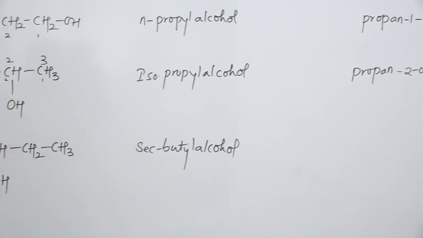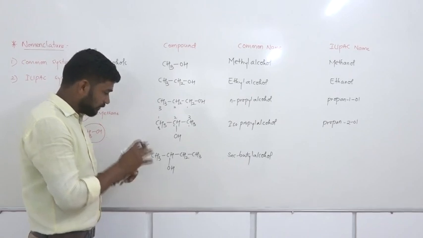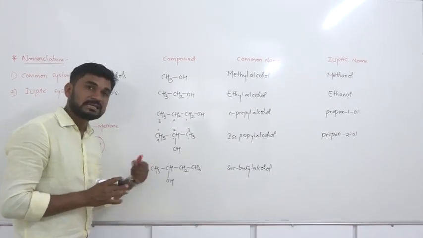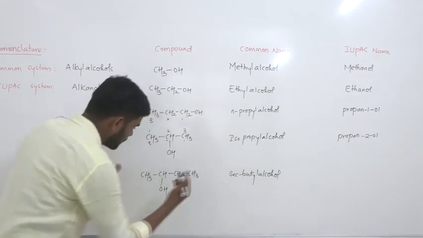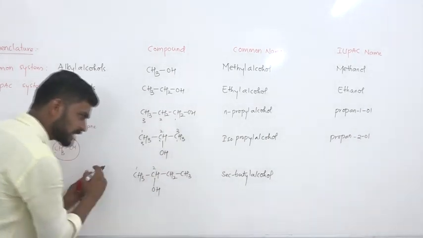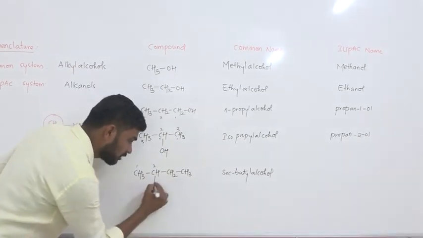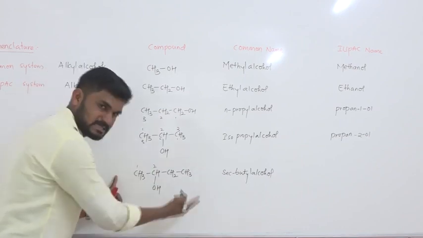And the IUPAC name of this compound. The numbering should be given from the side in which the functional group gets the least number. If you give the numbering from left to right, the OH group gets the second position. If you give the numbering from right to left, the OH group will occupy the third position. That's why we have to name this compound from left side to right side, right?